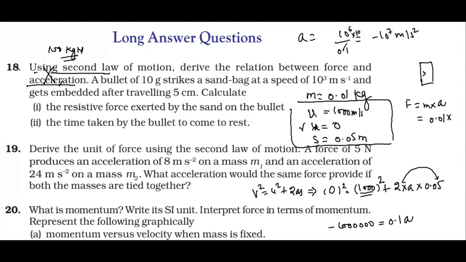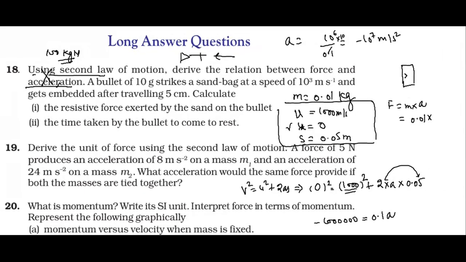We were asked for the force exerted by the sand on the bullet. This will be in the opposite direction, because if the direction in which the bullet moves is taken as positive, the force will be opposite. So we have to write the value of the negative acceleration here: minus 10 raised to the power 7, into 10 to the power minus 2. Since the bases are the same, the powers are added, so we get minus 10 raised to the power 5. Got it, beta?